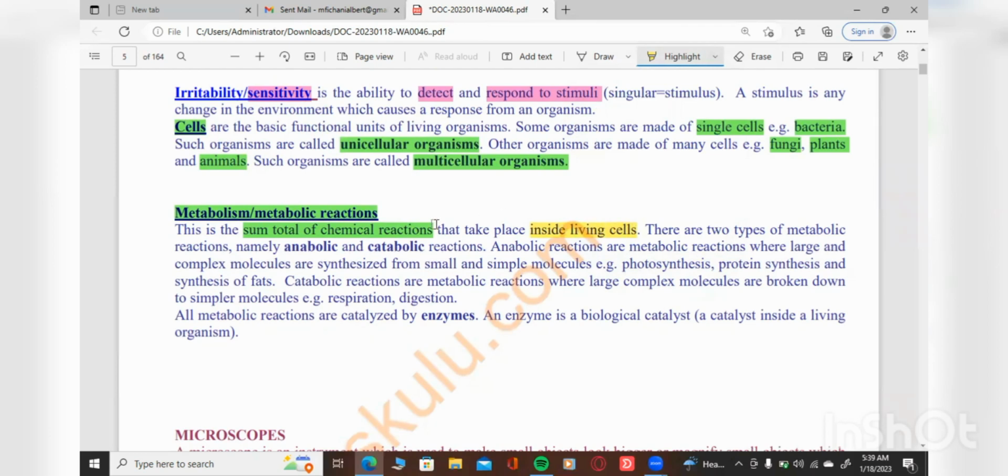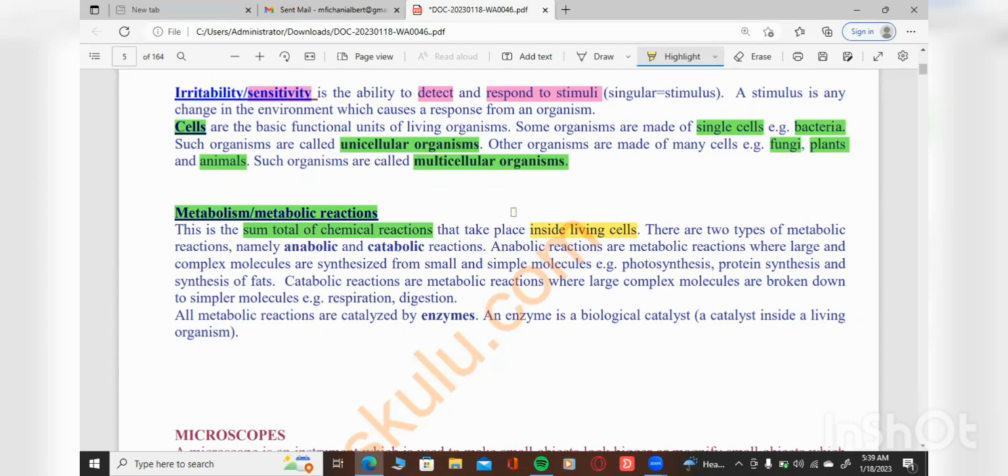So all the chemical reactions that take place in living cells, when they are put together, we call it metabolism, or the metabolic reaction, right? So metabolism is the sum total of chemical reactions that take place inside living cells.